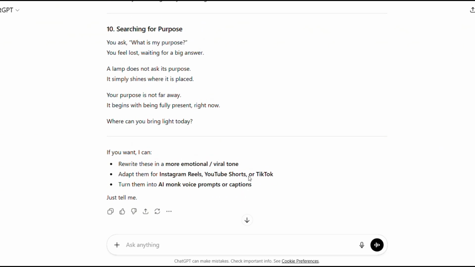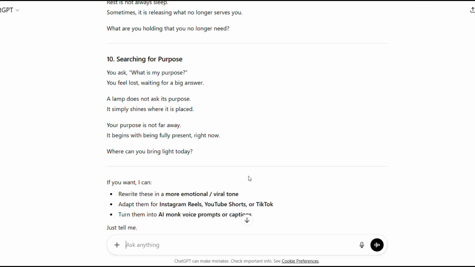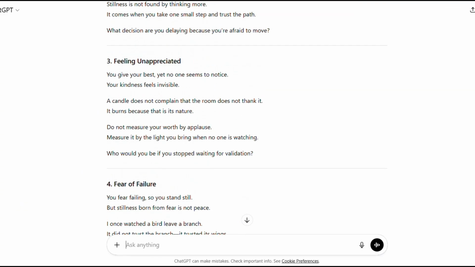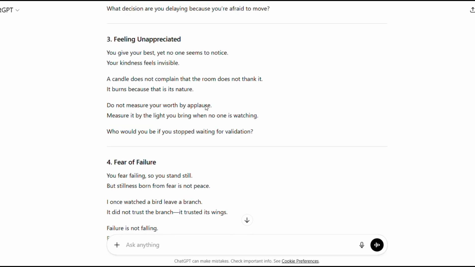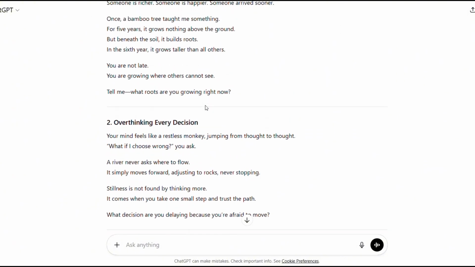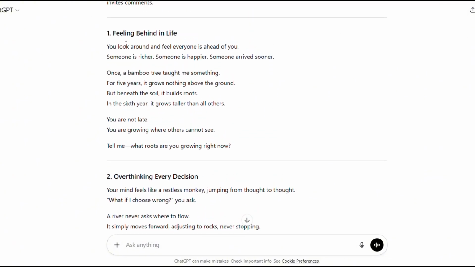Now here's a pro tip. Once you start posting videos, pay attention to which ones perform best. Let's say the video about patience gets way more views than the others. You can come back to ChatGPT and say, "Generate 10 more scripts similar to this one," and paste the high-performing script. This is how you optimize. You find what works and make more of it.